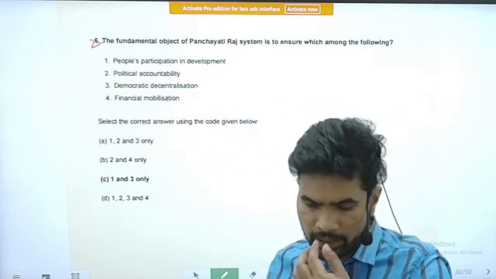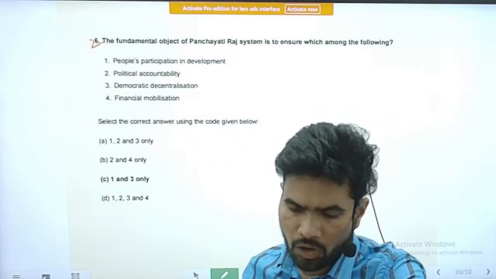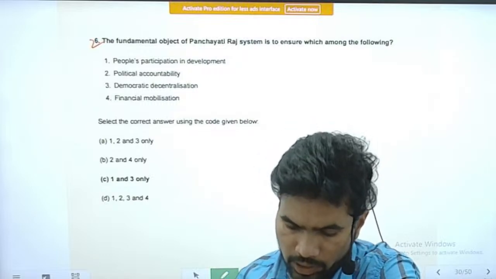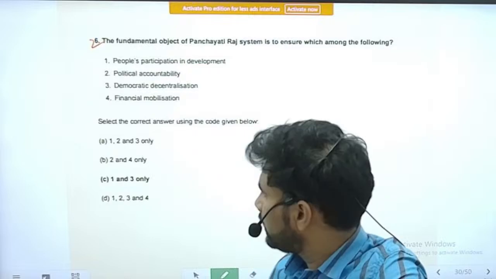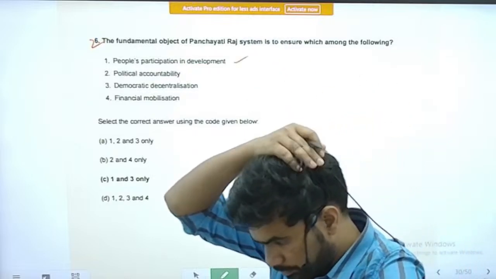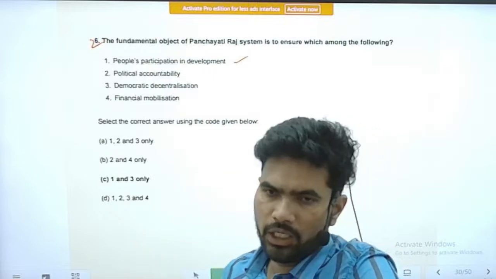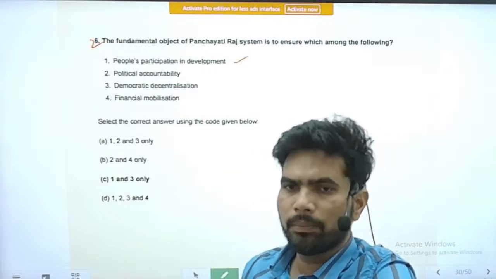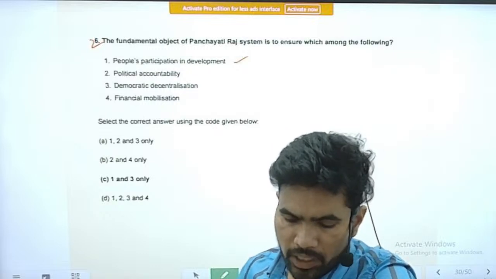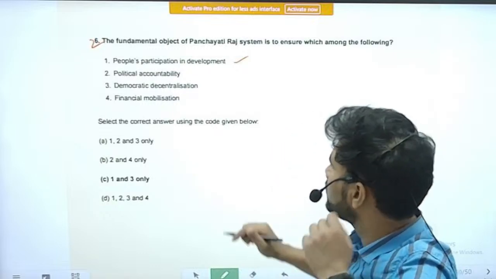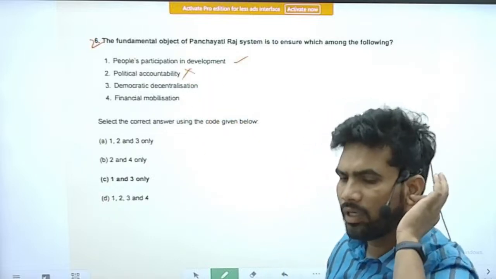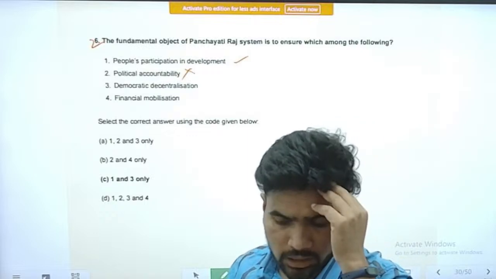The question is, the fundamental object of Panchayati Raj system is to ensure which among the following? First is people's participation in development. Yes, this has been one of the primary motives, to take administration to the doorstep of the people so that people can take part in the administration. Next is political accountability. This statement will not fit into the system of Panchayat Raj institutions.